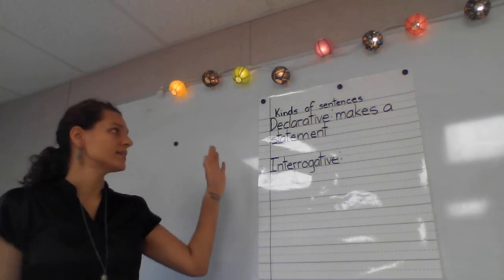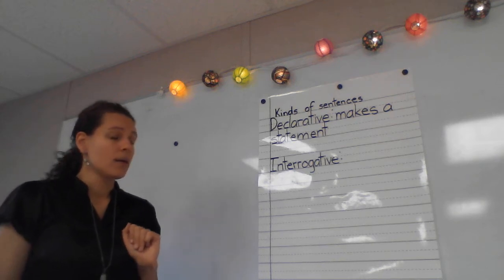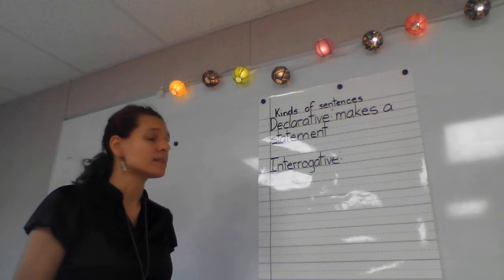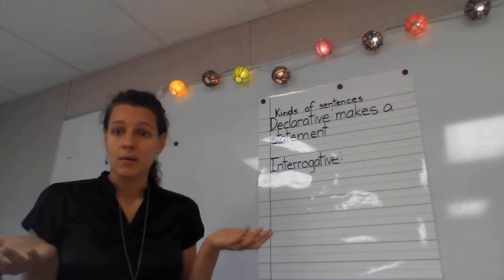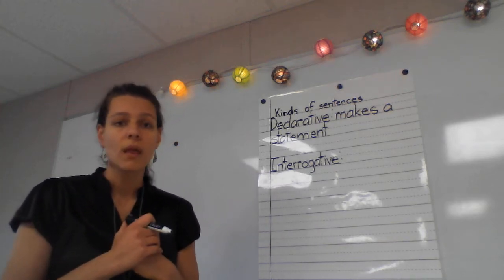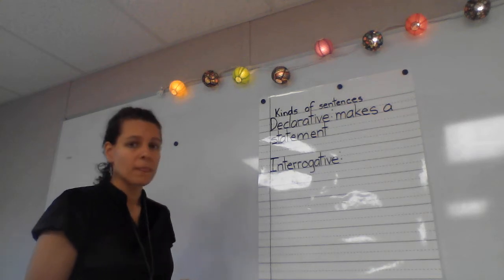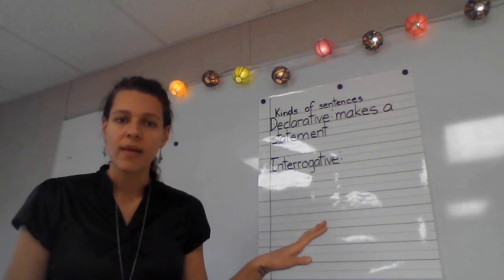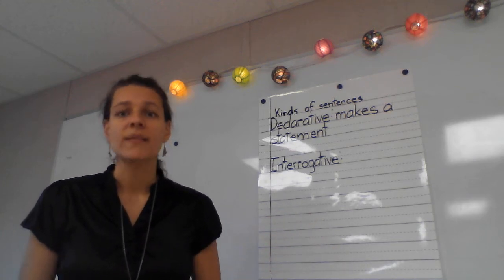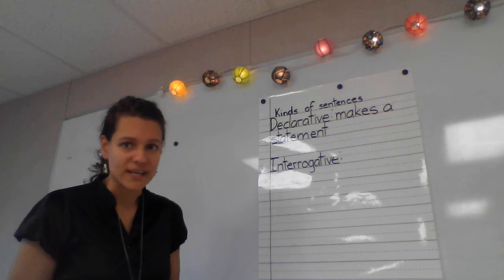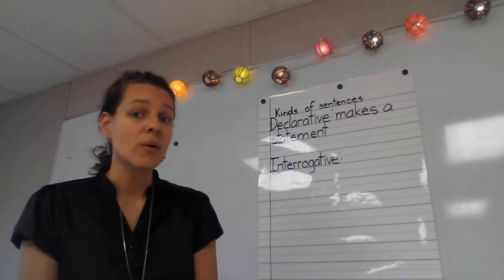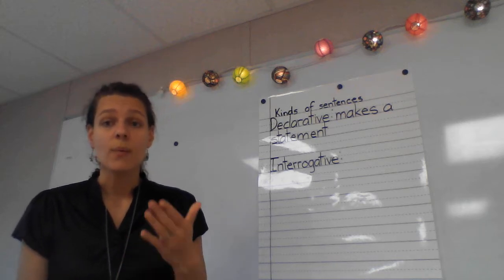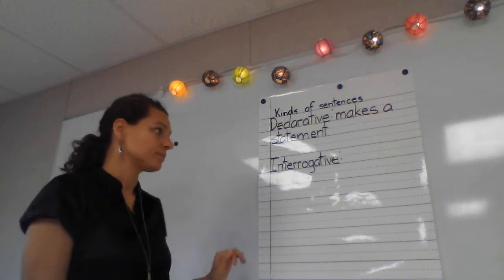All right, so we had our declarative statement before, I can run. An interrogative sentence that we could write is, what can you do? What can you do? So an interrogative sentence asks a question, and we have a special end mark that we use whenever we're asking a question. Tell me if you know what it's called. Good, it's called a question mark.